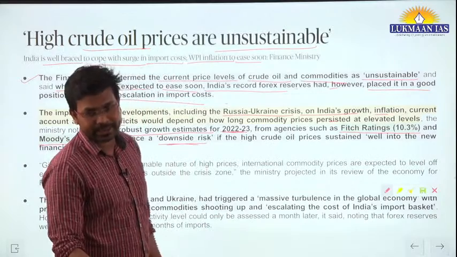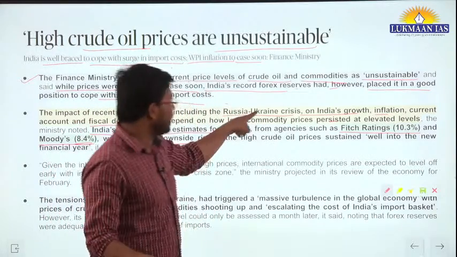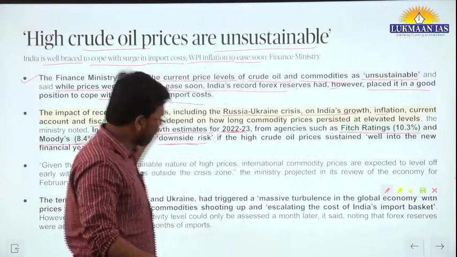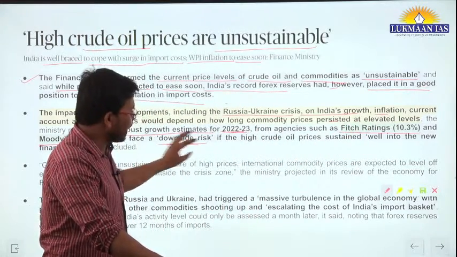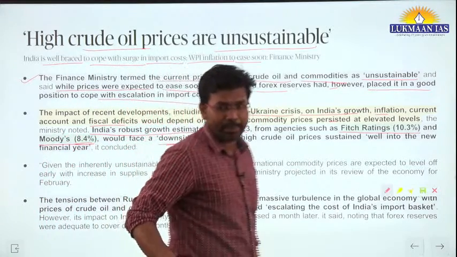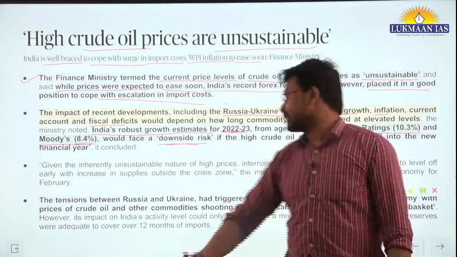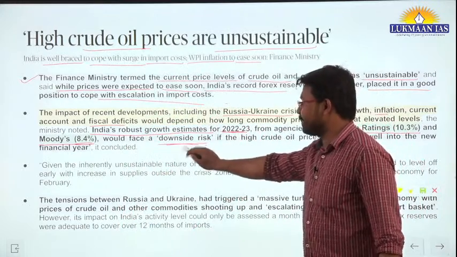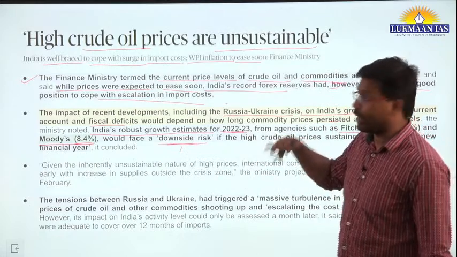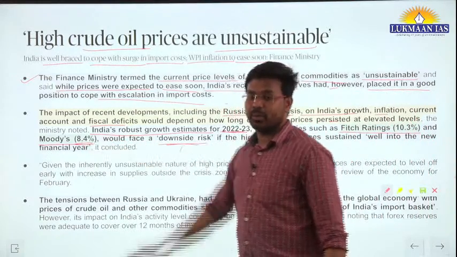Why downside risk? Because of the Russia-Ukraine crisis. When these organizations forecasted this, they did not know that something like this was going to happen. So this estimate may face a downside risk, meaning the Indian economy may grow at a lesser percent than what has been predicted.